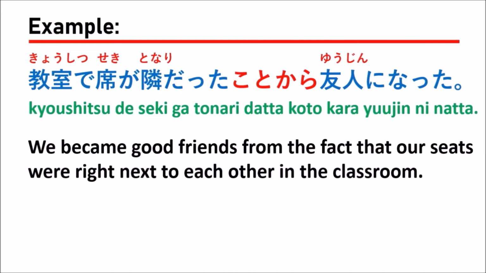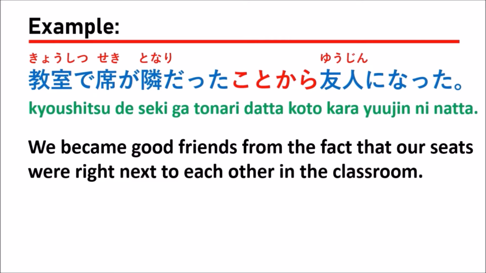So tonari datta, which means the word was about around you, KOTOKARA, right? So here is the past tense form. Tonari datta KOTOKARA, right?